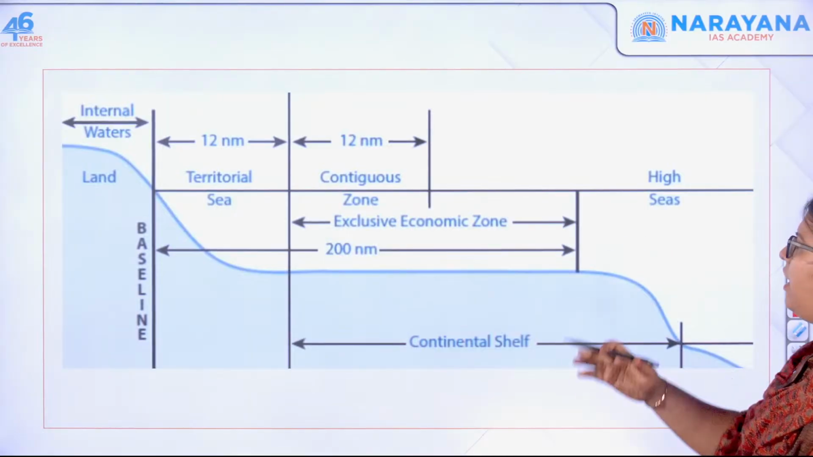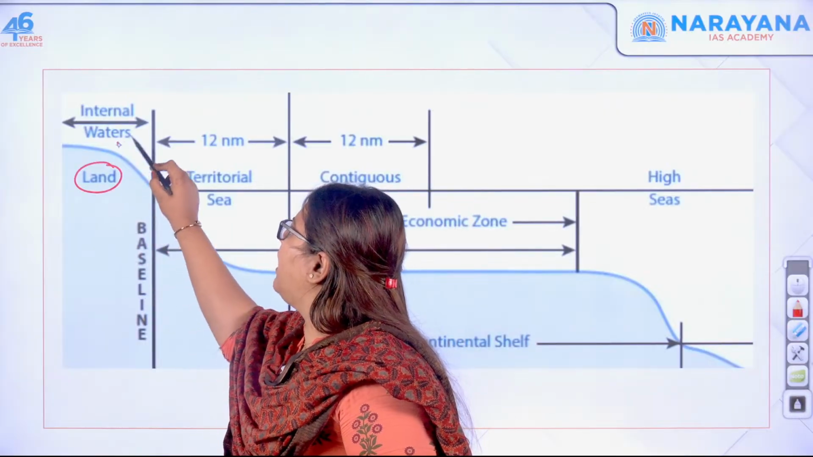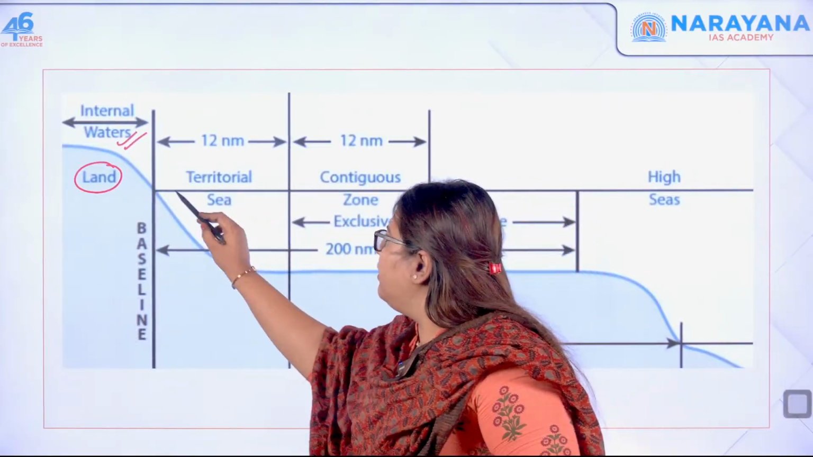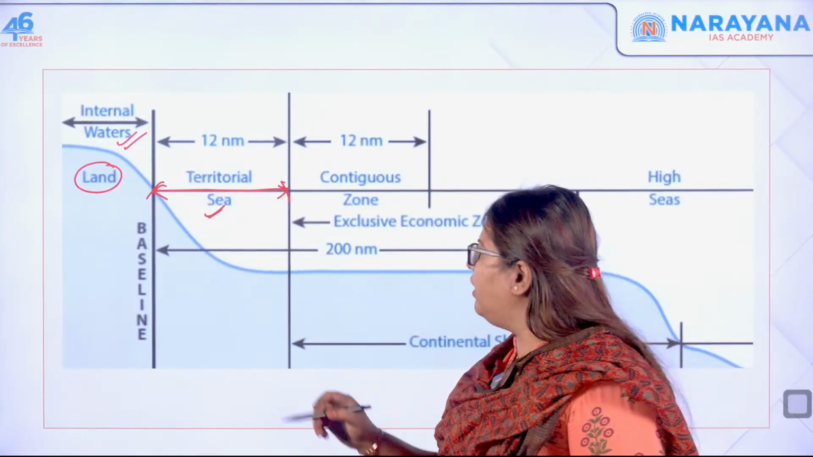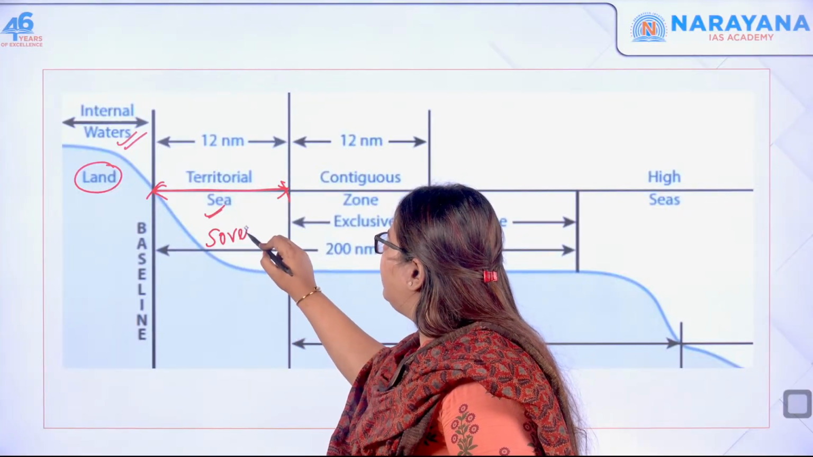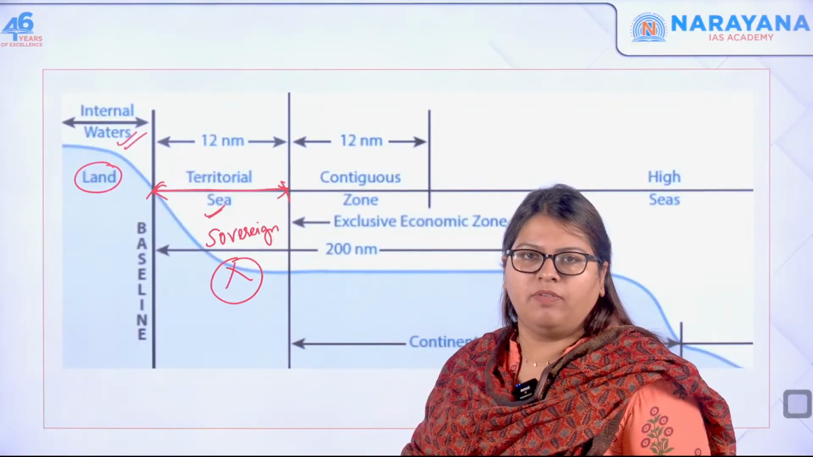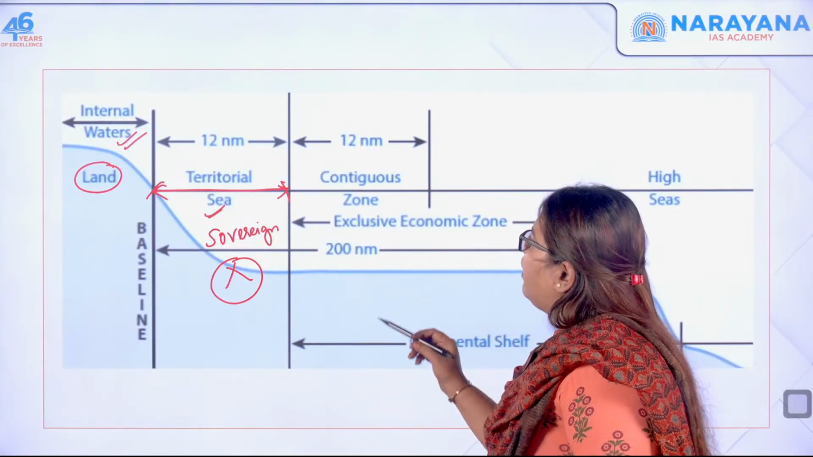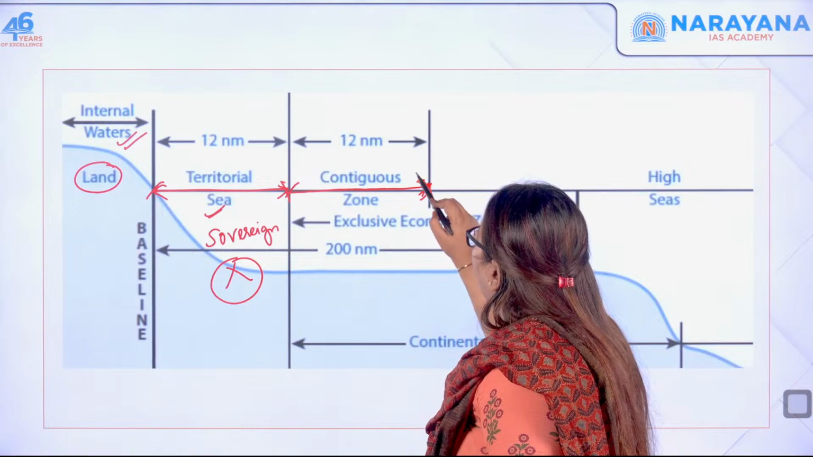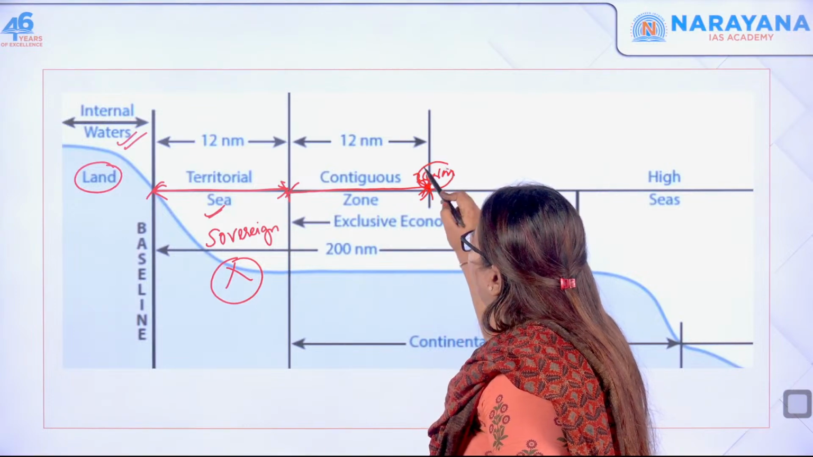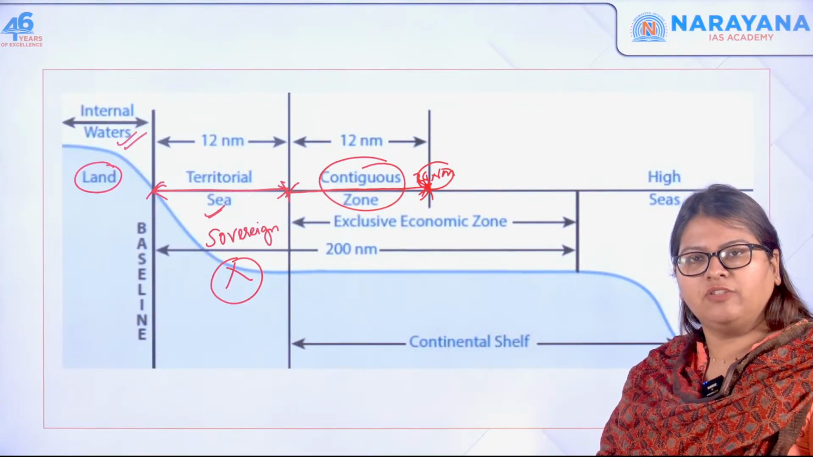Okay, so these are the 5 classifications. This is your land. This is considered internal water, and from the baseline till 12 nautical miles is your territorial sea. Here the coastal country has entire sovereignty, and there is no innocent passage provided for foreign vessels. Next, from this 12 nautical miles to another 12 nautical miles, that is 24 nautical miles, this is your contiguous zone. Here innocent passage of foreign vessels is allowed.